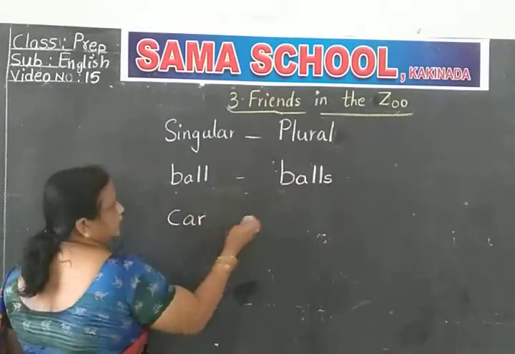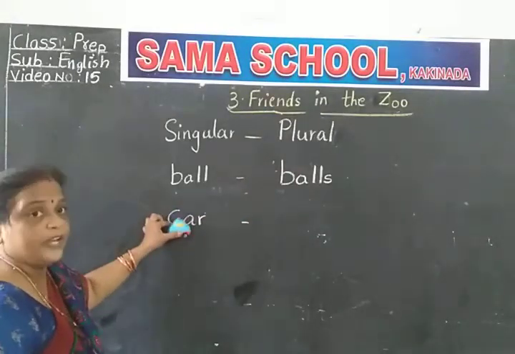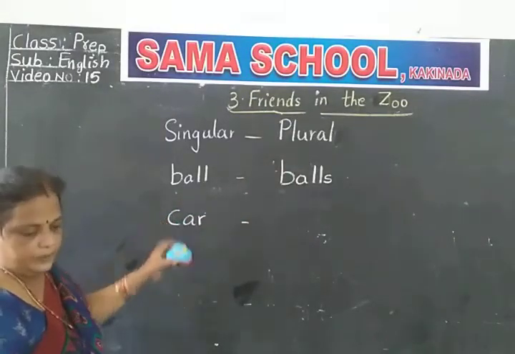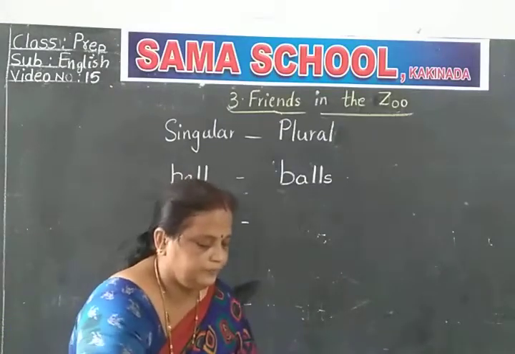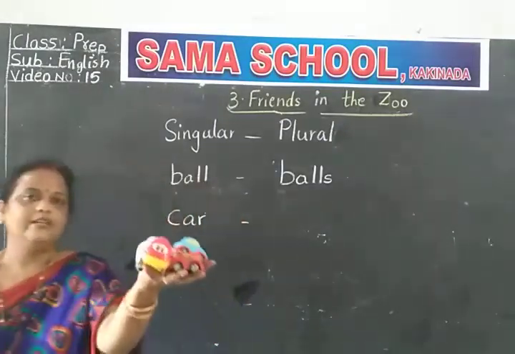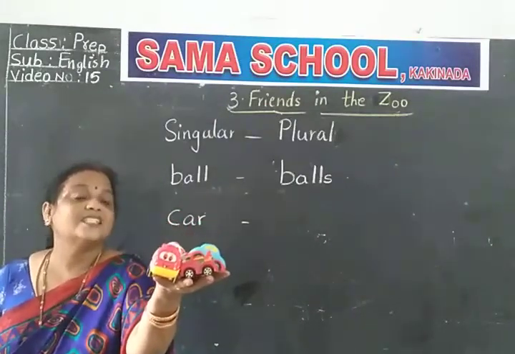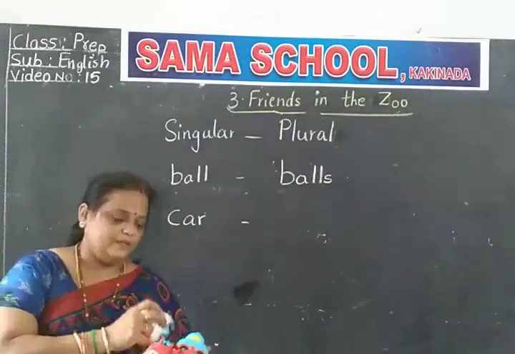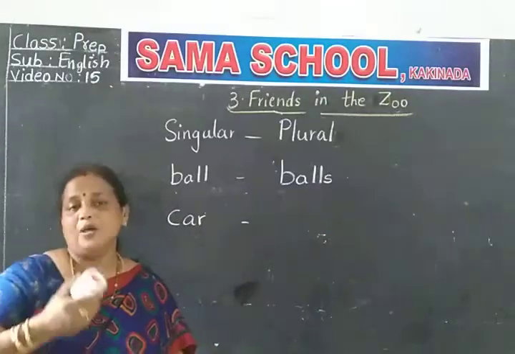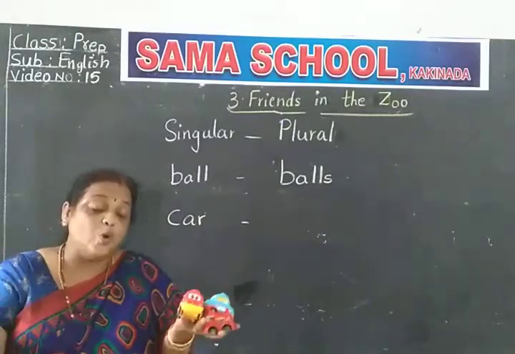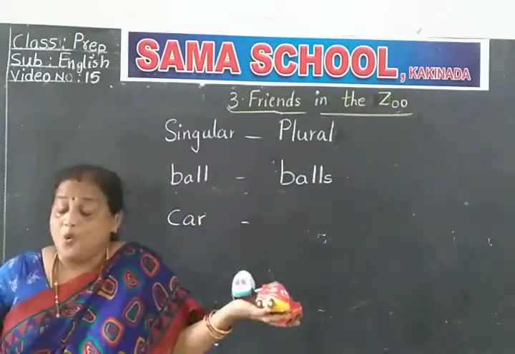C-A-R. Car. One. It is one. We say car. Now see, children. What do you say? Cars. If you have one, Miss, I have one car. If you have so many, what do you say? Miss, I have so many cars.